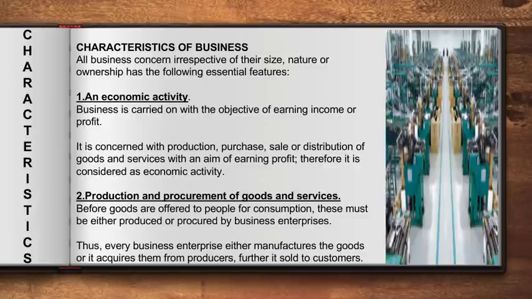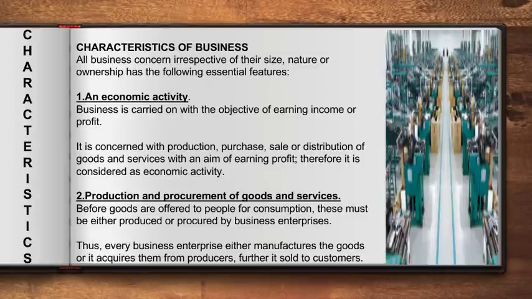So, let's see what they have written. Before goods are offered to people for consumption, these must either be produced or procured by the business enterprise. Thus, every business enterprise either manufactures the goods or it acquires them from producers further to be sold to the customers.